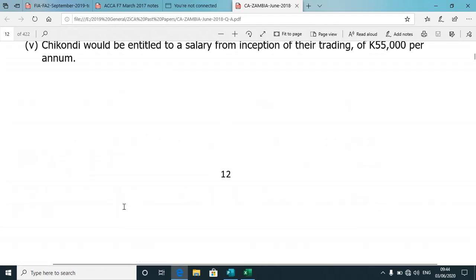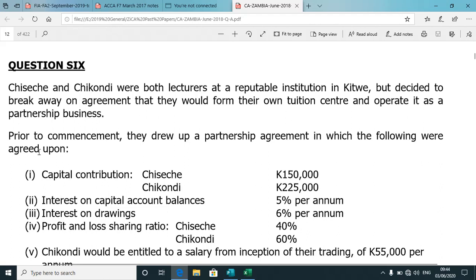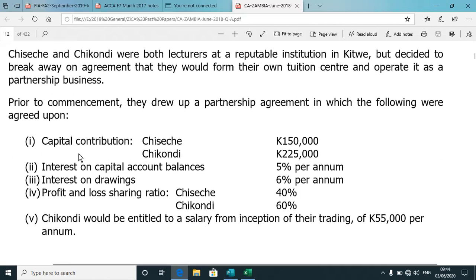Faced with a question like this, it would be very important for us to read a little bit from the top. It says, Chiseche and Chikondi were both lecturers at a reputable institution in Kitwe, but they decided to break away on agreement that they would form their own tuition center and operate it as a partnership business. Prior to commencement, they drew up a partnership agreement in which the following were agreed upon.